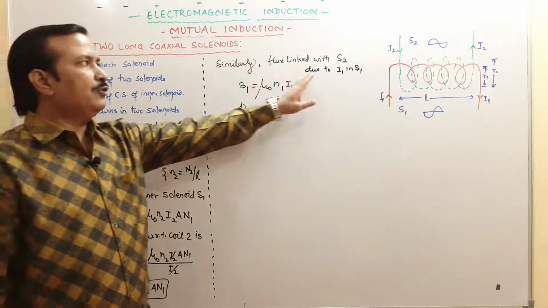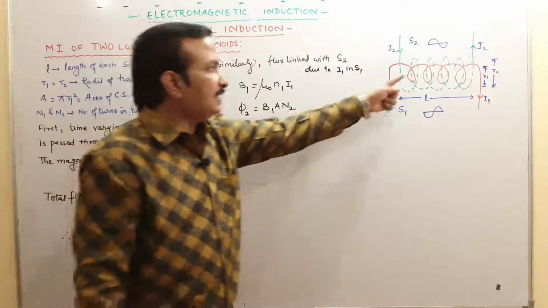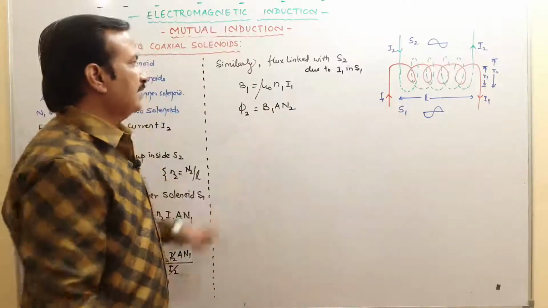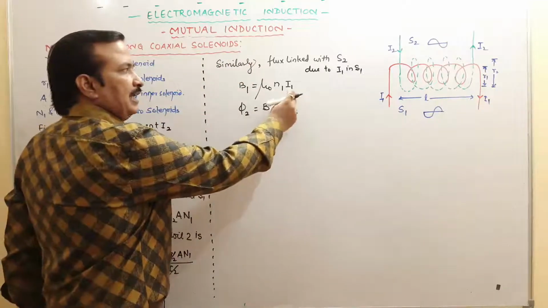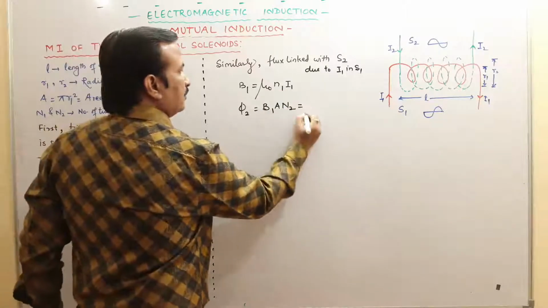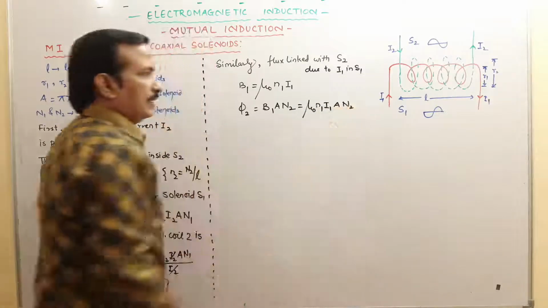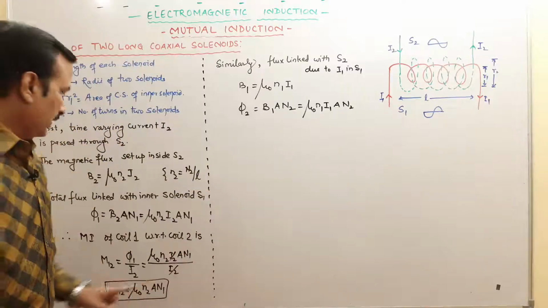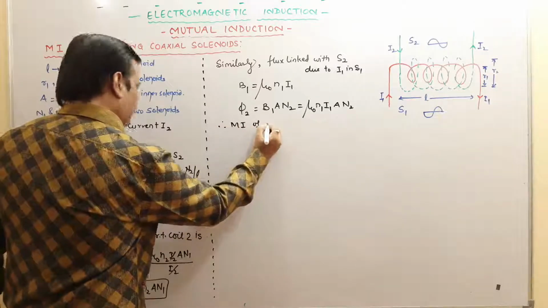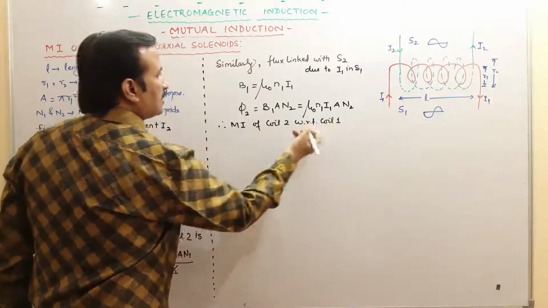Now similarly we find out the flux linked with S2 due to current I1 in S1. अब हम पहले वाले solenoid में current flow करेंगे and we will see what is the flux change. Magnetic field वही होगा mu naught n i, so N1 I1, phi is B into A into N2. Substitute value, this will give you mu naught N1 I1 A N2. Okay, this is flux change. Now after flux change what we will find? Mutual inductance. Therefore mutual inductance of coil 2 with respect to coil 1 or solenoid 1.